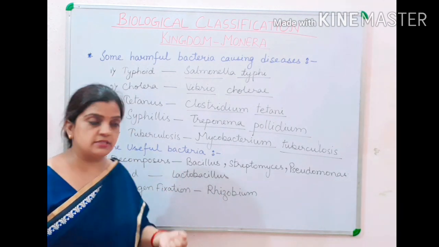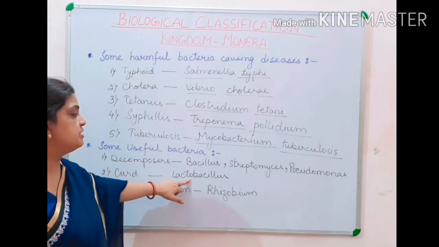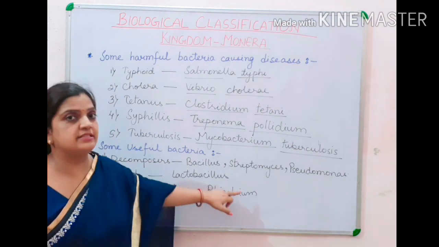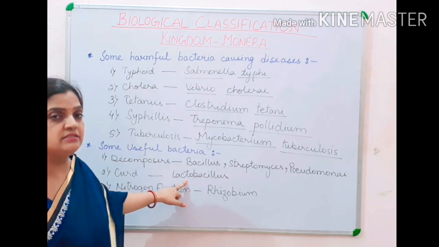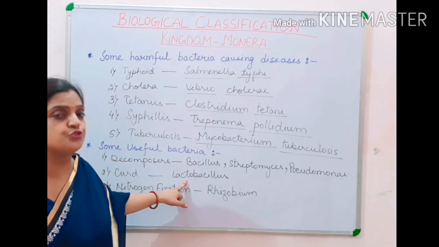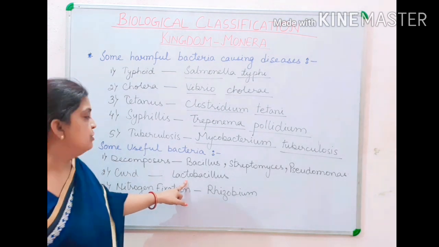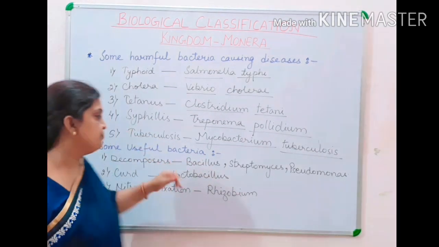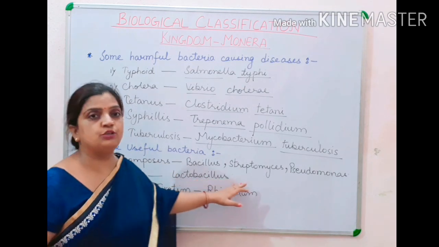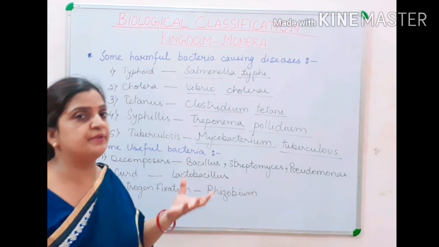So what happens there? Now children, the curd is prepared because of lactobacillus. The word lacto is taken from lactose. Lactose is a type of sugar which is present in milk. So children, lactobacillus is a rod shaped bacteria. Because of the presence of lactobacillus, the curd is prepared.